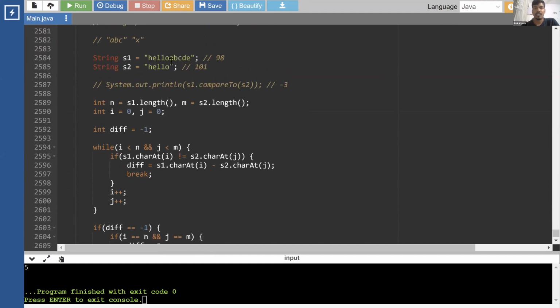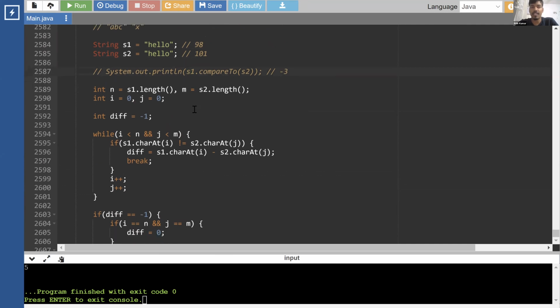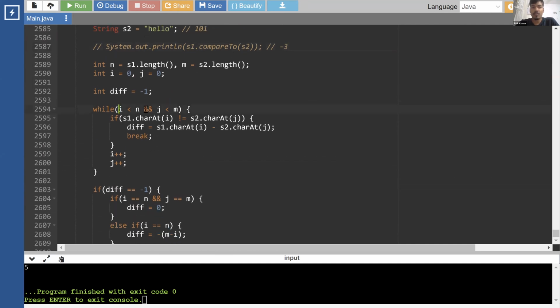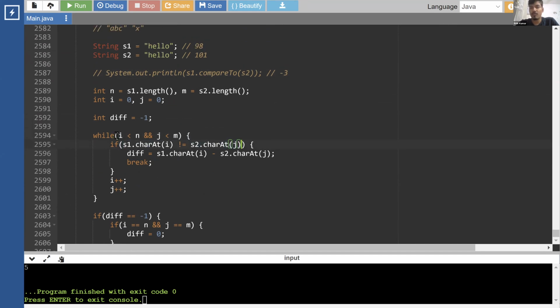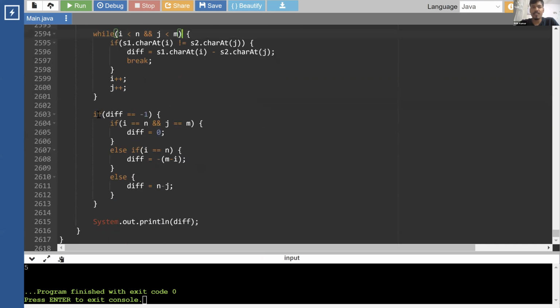Let's check. So let's say when both of them are equal, there is no difference. What we will do is i and j will start with 0. We'll start by comparing. So this not-equal condition will never be satisfied. We'll keep on increasing i and j and we'll reach the end of both strings. So both of them will increment at the same time, and we go over here.